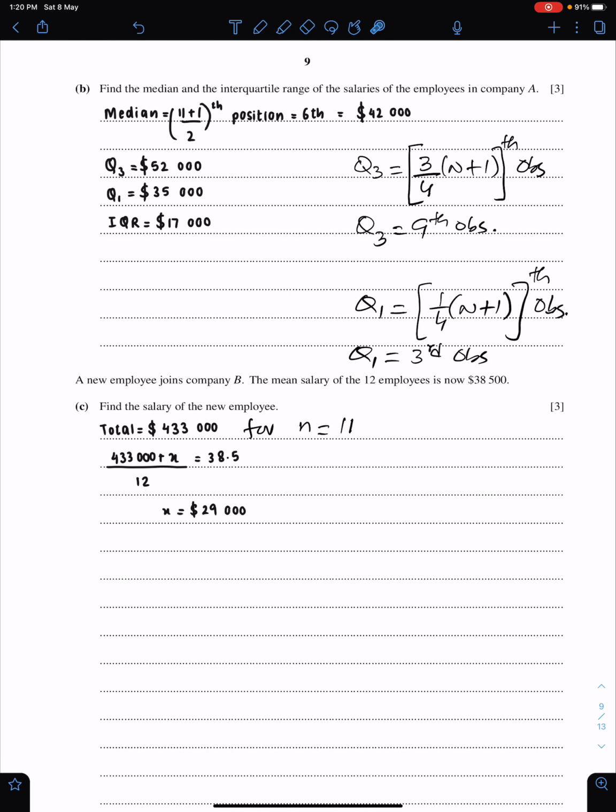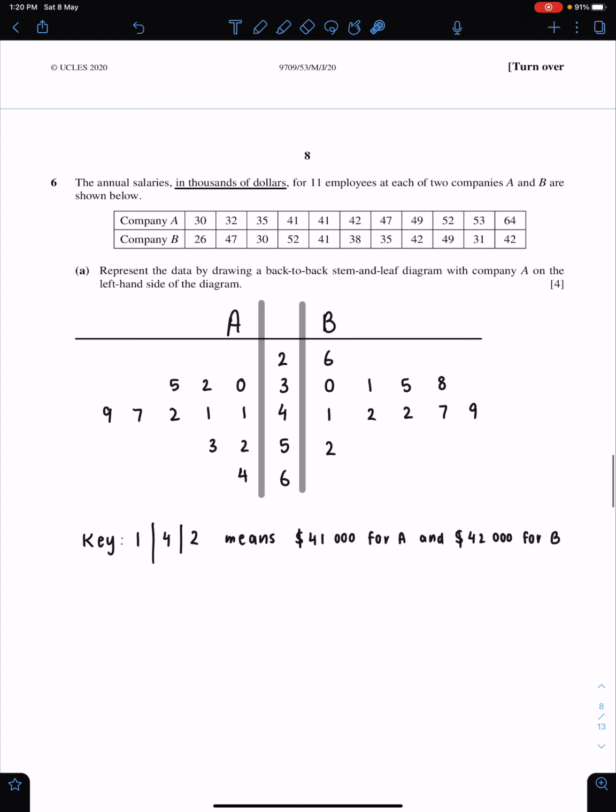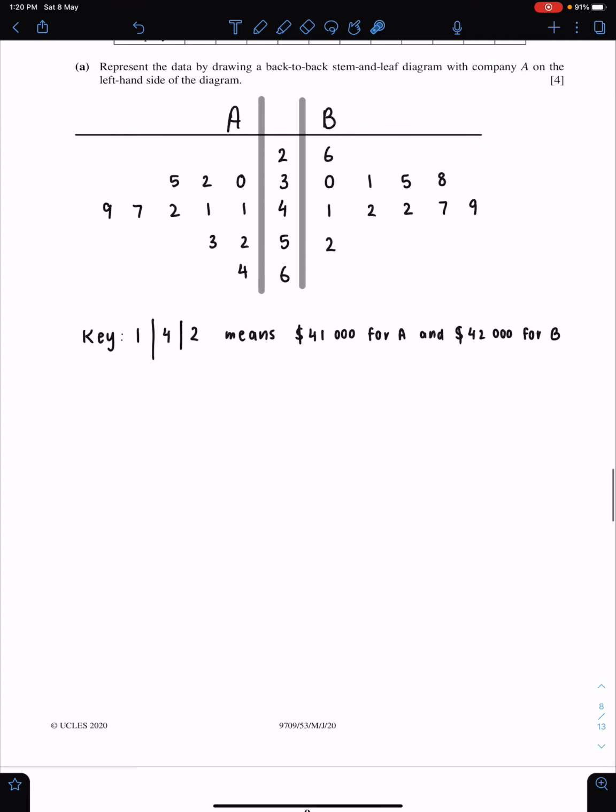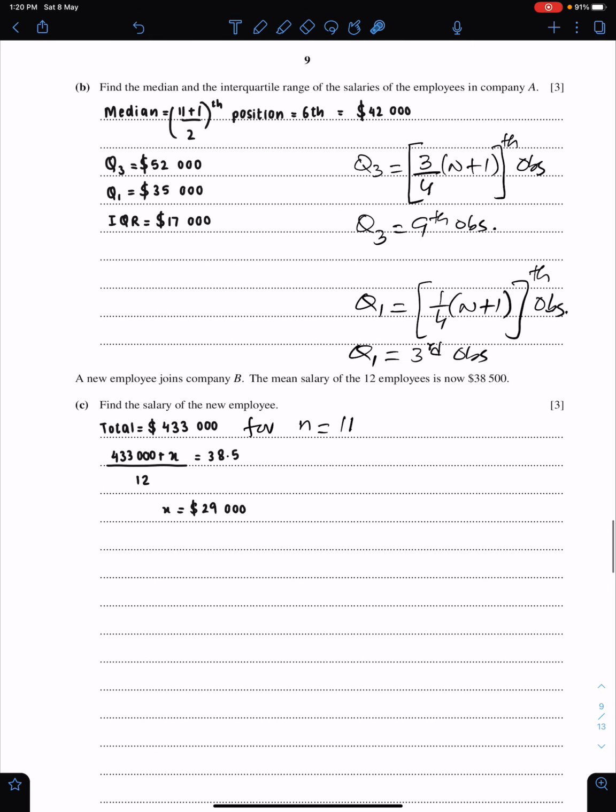The last part of this question. A new employee joins company B. The mean salary of the 12 employees is now this. So we first need to check the total of the salaries of company B's employees. When we add all these 11 numbers, we'll get the total salary of these 11 employees.